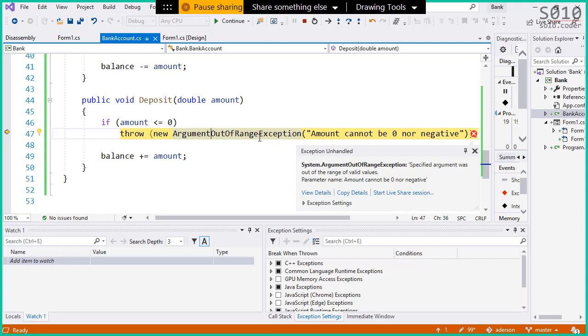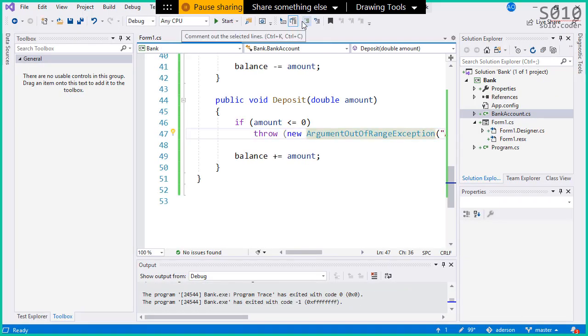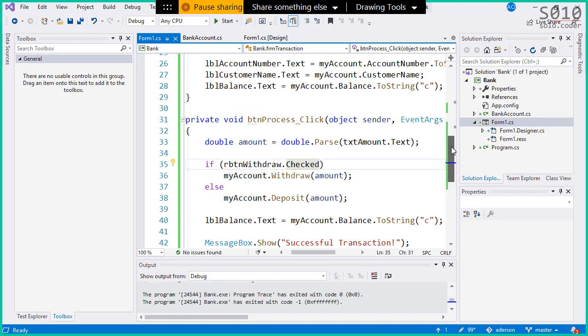Okay, so we have to handle the exceptions now. Exception handling is what we are doing right now. This is not test-driven development. Test-driven development is the next step that we're going to be doing in a little while. What we're doing now is exception handling, the ability of our application to handle a problem, to handle an exception, like a negative number, 0, or a withdrawal of an amount that is greater than the balance. So you're going to handle all three of them. Yes, you're going to have a try-catch block in the click of the button.